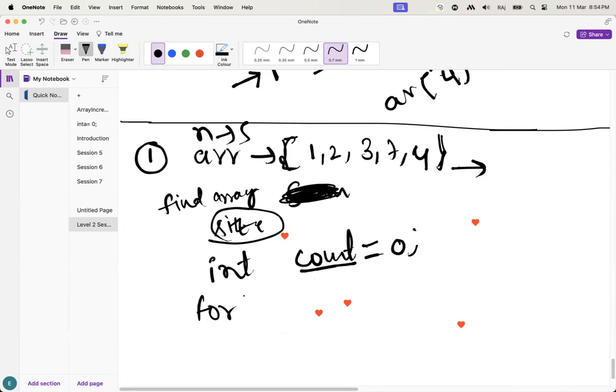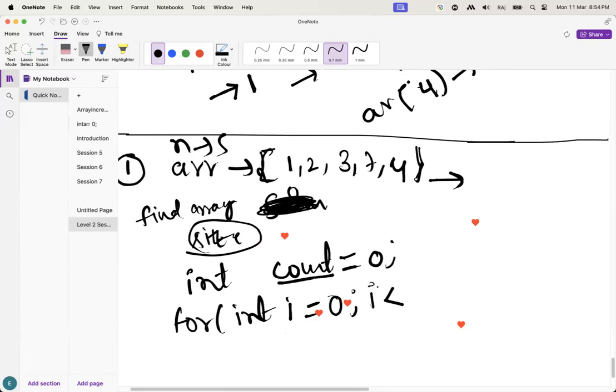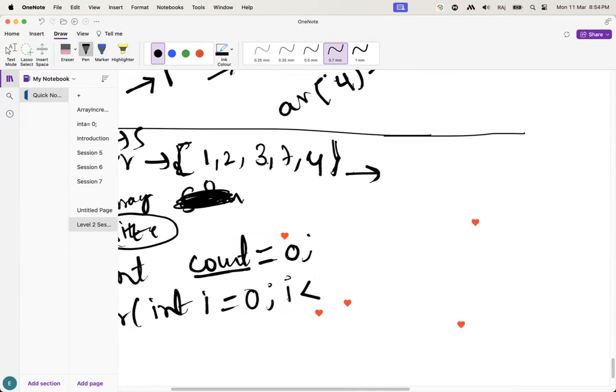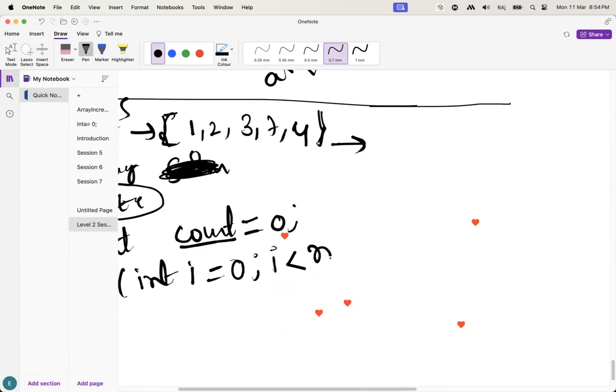So I am taking a for loop here. I am going to start the i with 0 because the index is 0. And until up to what? How many times am I going to run? I have taken n value as 5, right? So i less than n, i plus plus.